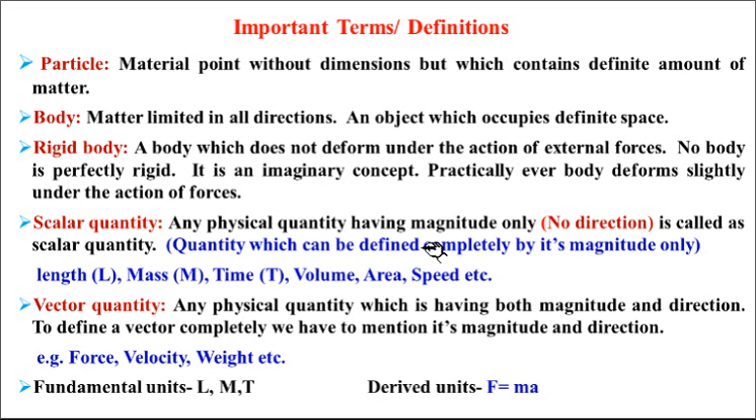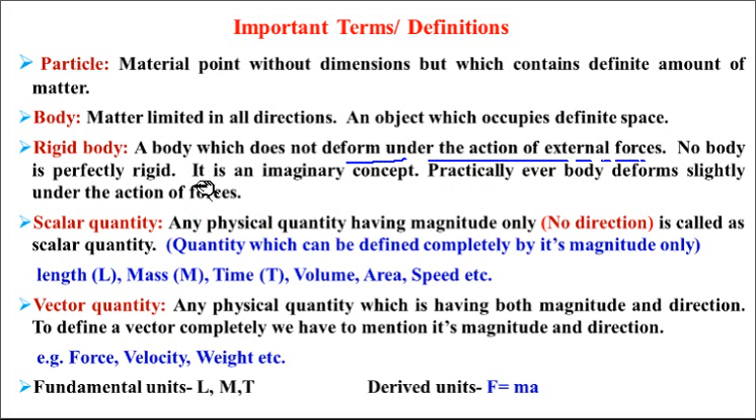Next term is body: matter limited in all directions, or an object which occupies definite space. It means it has some volume. That is called a body. Next one, the rigid body. As you know, a rigid body is a body which does not deform under the action of external forces. In a simple way, when any force is acting on the body, there is no deformation effect on that body. That is called a rigid body.